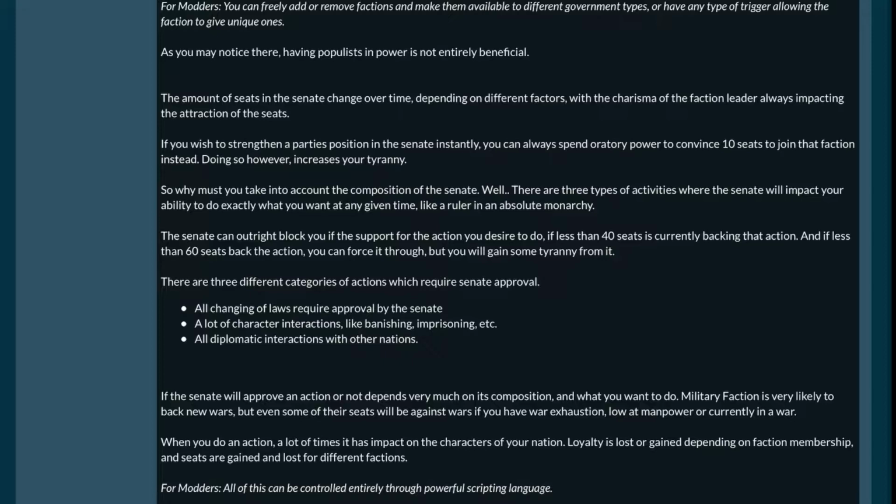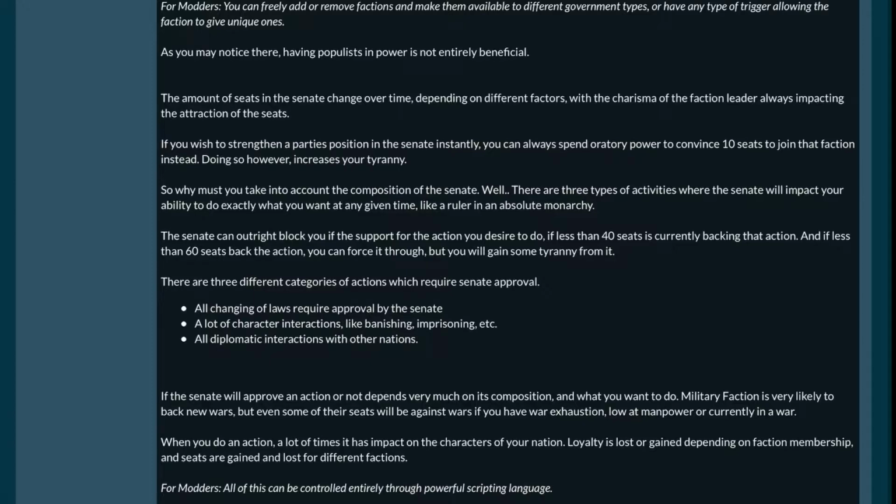There are 3 different categories of actions which will require Senate approval. All changing of laws requires approval by the Senate. Wow, interesting. That's actually pretty cool. So it's not going to be like EU4 where you can do whatever you want. It looks like anything you want to do, you have to get the thumbs up from the Senate.